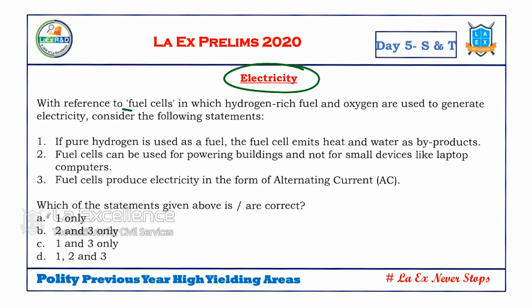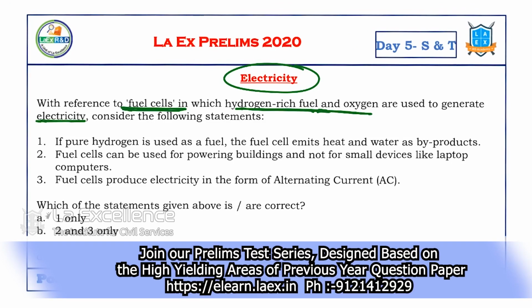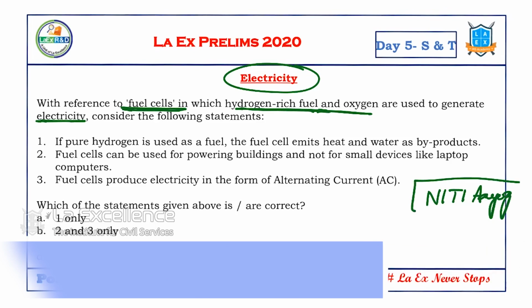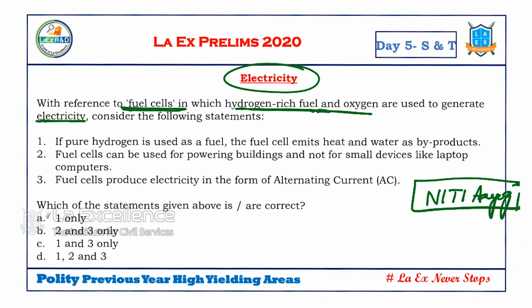Read this. With reference to fuel cells, in which hydrogen-rich fuel and oxygen are used to generate the electricity, consider the following statements. Remember, the same topic can be asked this year, because the Niti Ayog has brought in a particular mission where it is encouraging fuel cells. Fuel cell technology is highly encouraged by the Niti Ayog. It is giving high subsidies for these cells. That's why this same topic can be a question again this year. So please read on it.